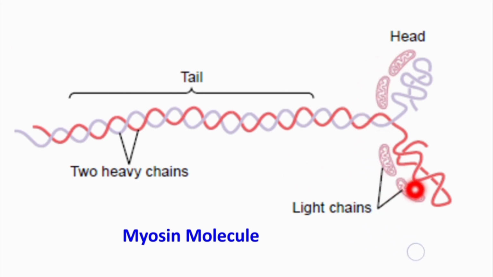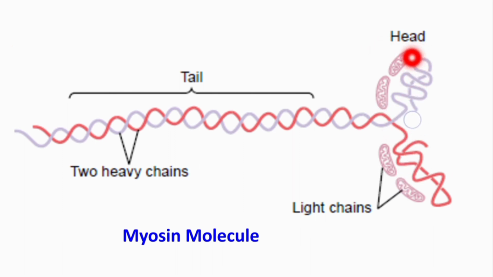So, there are 4 light chains and 2 heavy chains, and they are arranged in such a way that the heavy chains form the tail of the myosin molecule. The heavy chains, as you can see here, form the tail of the myosin molecule, and the other end of the heavy chains is folded to form the head of the myosin molecule.